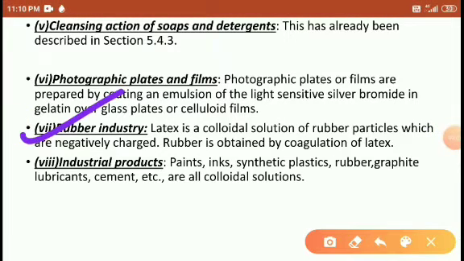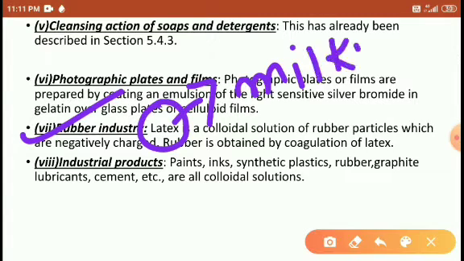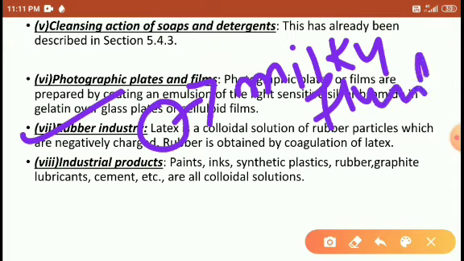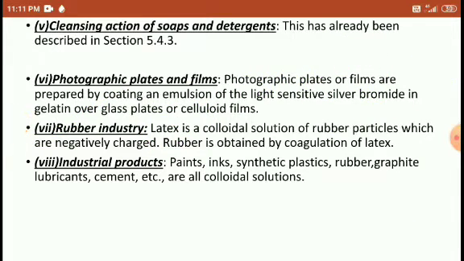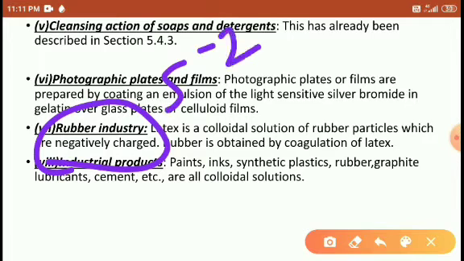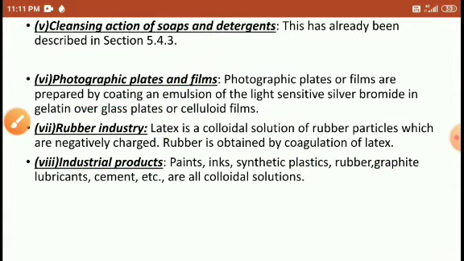Rubber industry. Latex is a colloidal solution. Latex is a milky fluid which comes from the rubber tree. Milky fluid coming from the rubber tree. It contains negatively charged particles, and the sulfur particles are coagulated to form latex, which is one of the colloids.